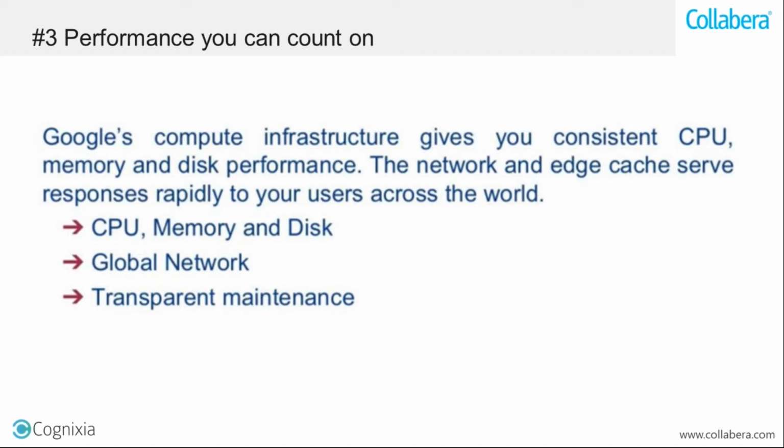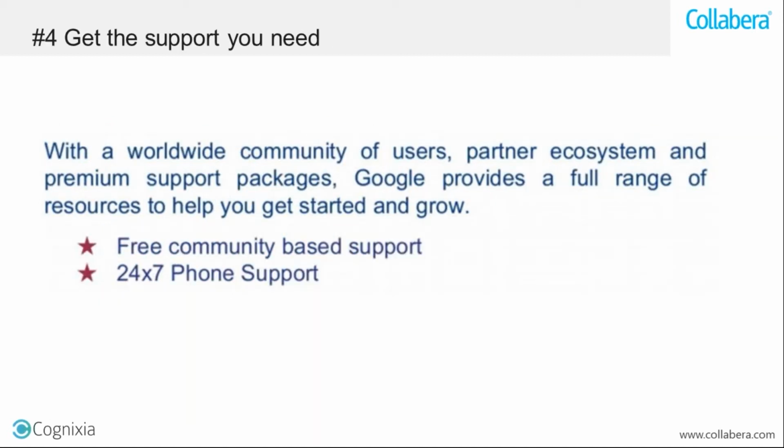That is another advantage. Google's compute infrastructure gives you consistent CPU, memory, and disk performance. The network and edge case servers that we discussed in the architecture respond rapidly to your users across the globe. So you get CPU, you get memory, you get disk, you get global network, you get transparent maintenance. Maintenance is very easy on the cloud. There are certain monitoring tools that keep giving you the reports and the metrics, and likewise you can manage your cloud resources. Then it says you can get the support as and when you need.